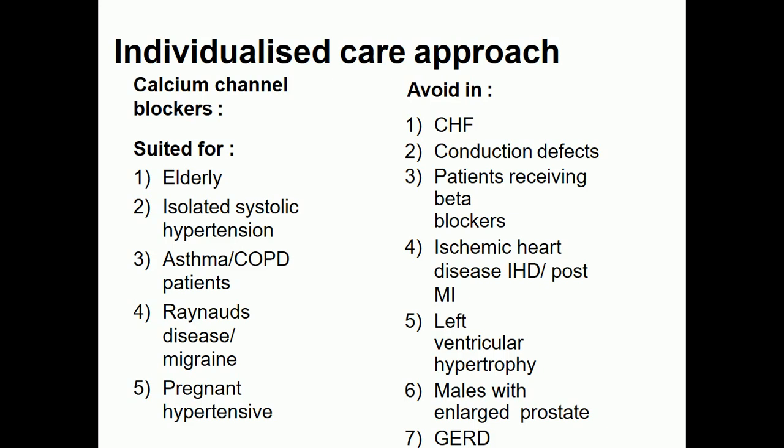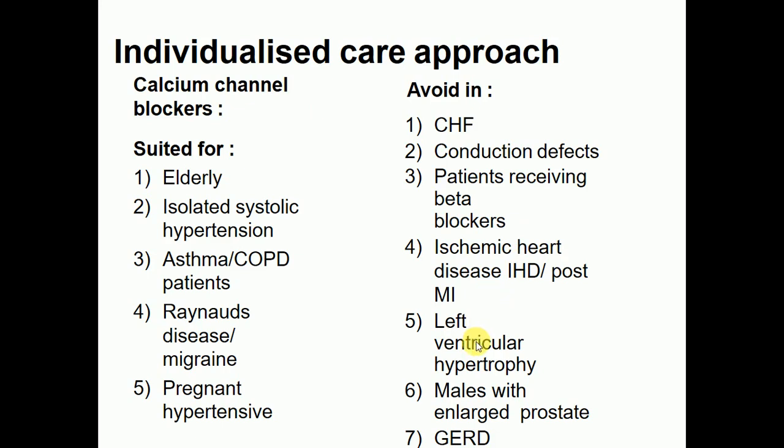While calcium channel blockers are avoided especially in CHF, congestive heart failure, they are also avoided in conduction defects and in patients receiving beta blockers, those patients who are receiving beta blockers like propranolol and atenolol, since beta 1 is the most dominant receptor present in the heart. They are also avoided in ischemic heart disease as well as post-MI, myocardial infarction.